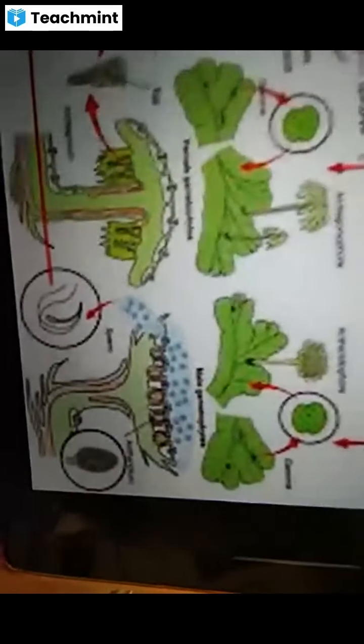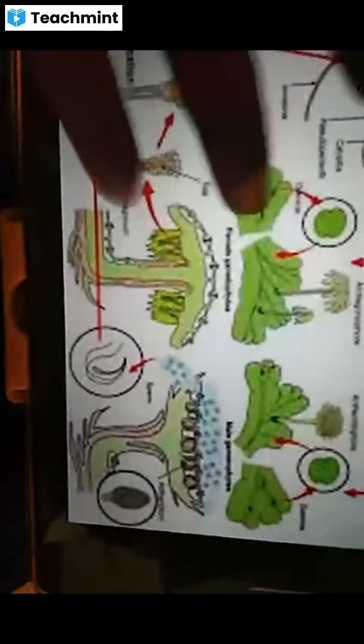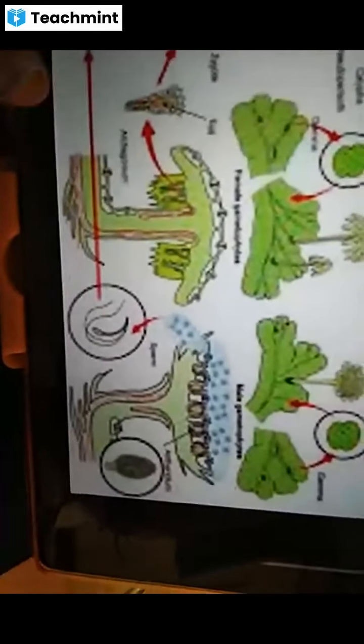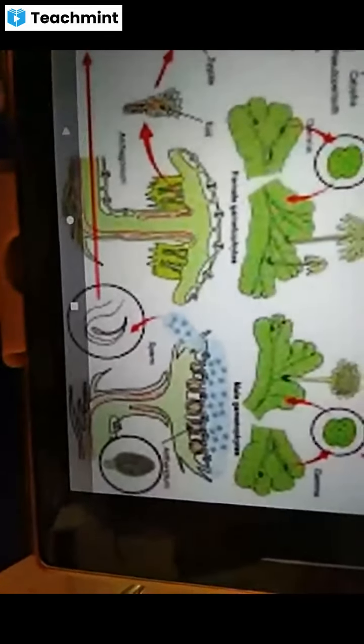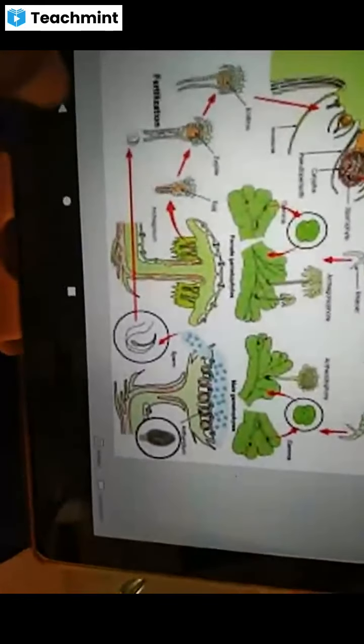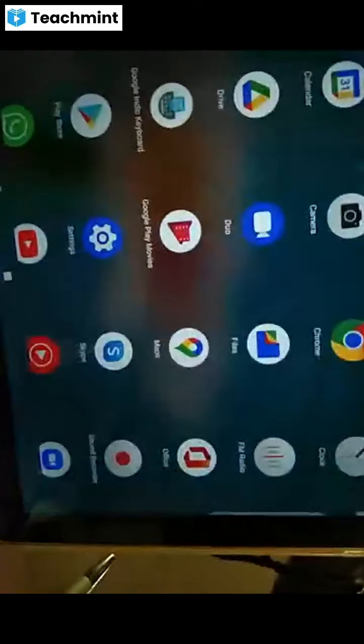Funaria is a moss plant. Let me show some pictures of Funaria. One minute.